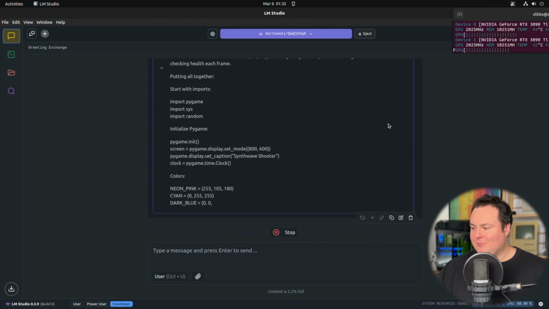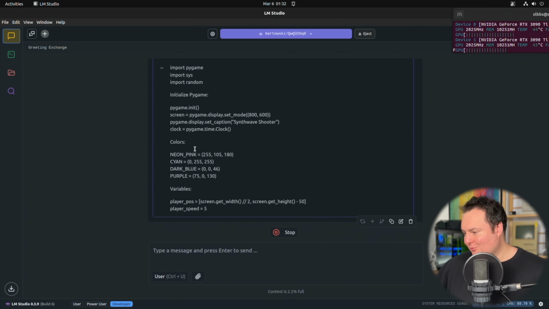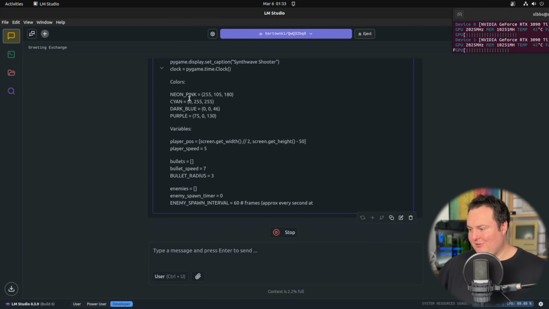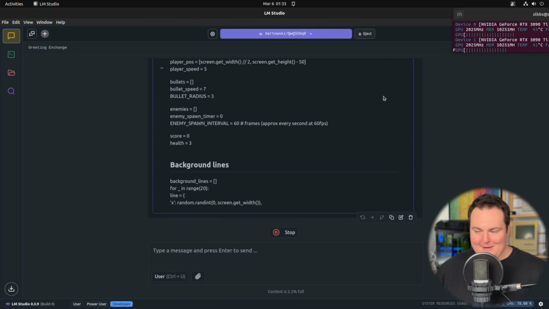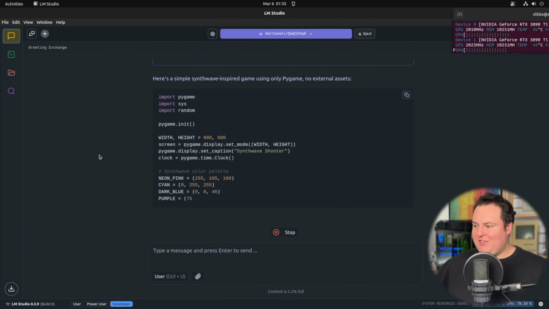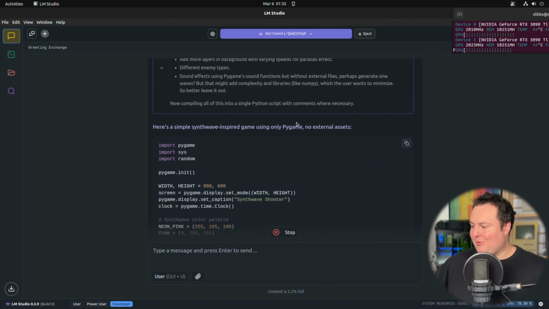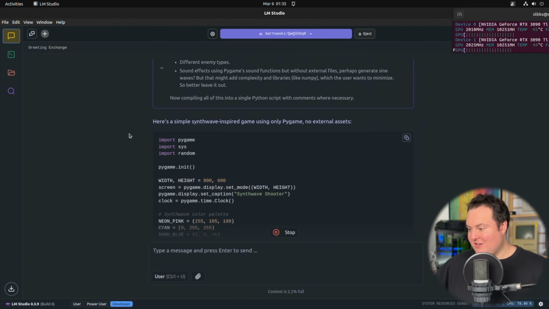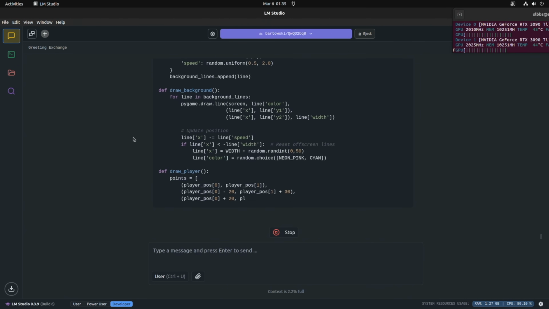And then it will write some sample code for itself as well, which is what it's doing right here. It's defining the colors, so we can see it's going to use neon pink, cayenne purple, and some other things. And we can see now it is generating the actual answer. So everything prior to "here's a simple synthwave inspired game using Pygame" was the actual thought process, which is quite interesting.